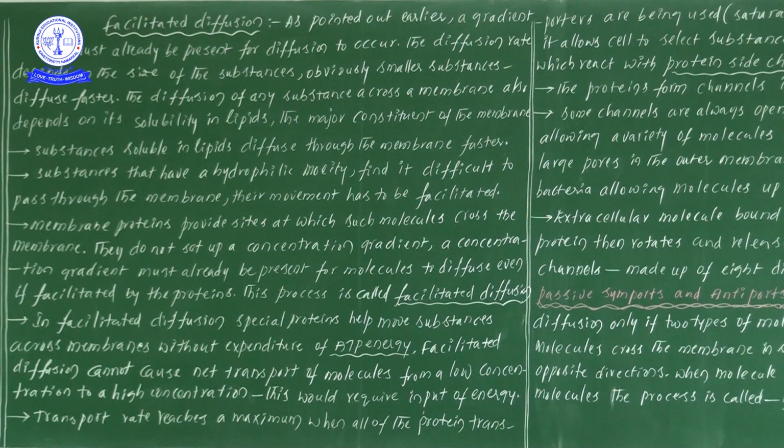From our knowledge point of view, diffusion is the movement or transfer of ions from the higher concentration to lower concentration. Facilitated diffusion means movement of ions from the higher concentration to lower concentration through the membrane.